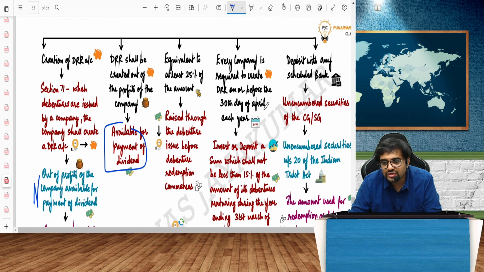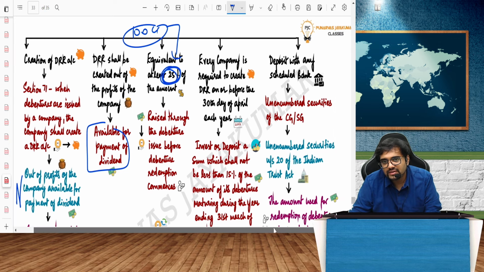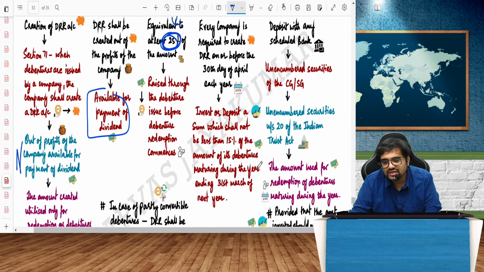How much DRR will you do? At least 25% of the outstanding amount. If 100 crore is the debentures given, 25 crore will be the debenture redemption reserve account that I will create.